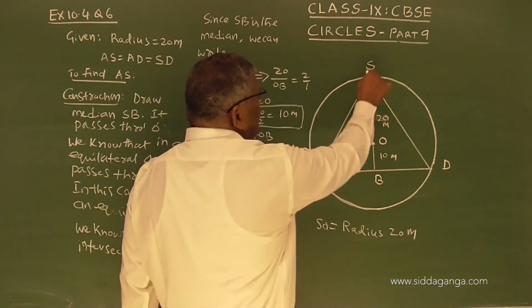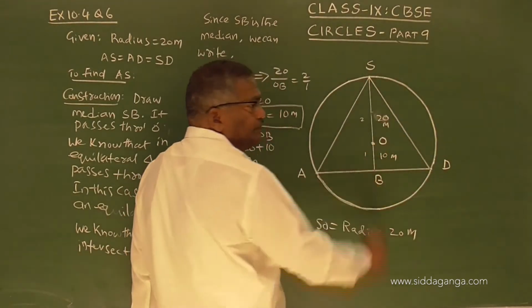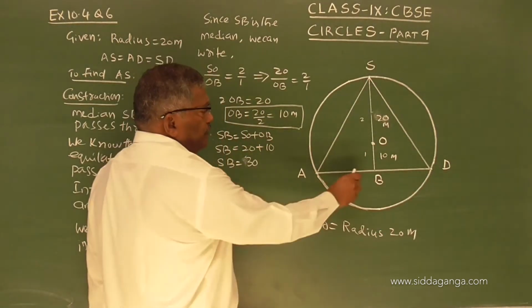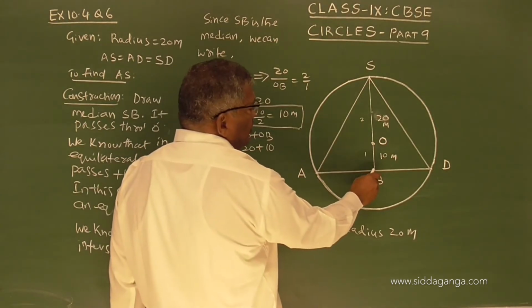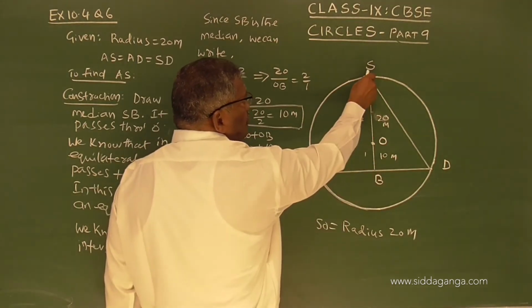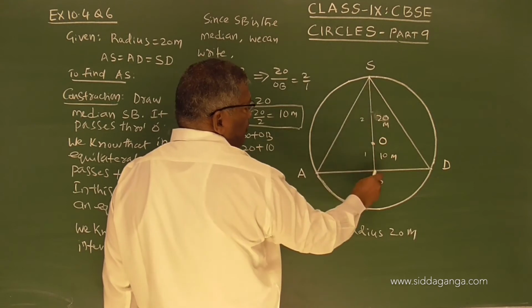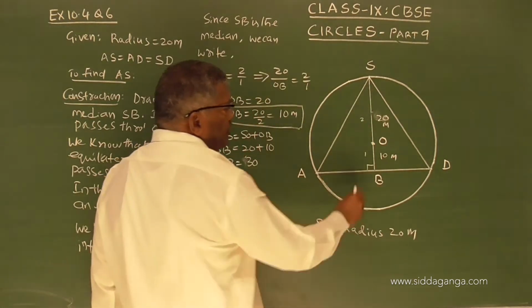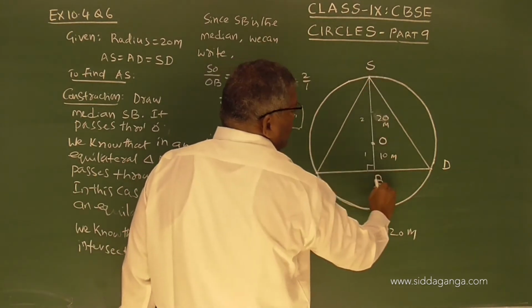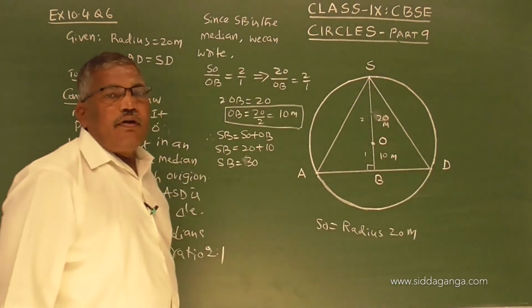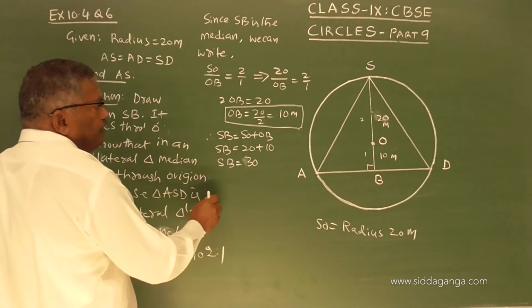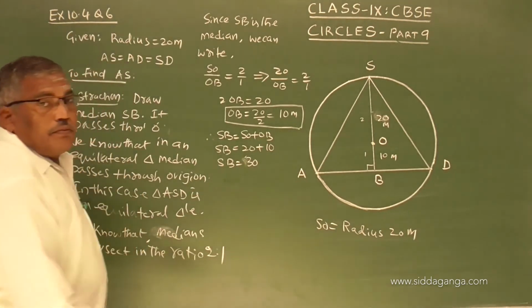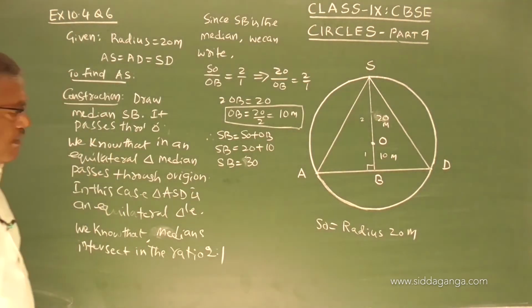Now, in an equilateral triangle, the median drawn from a vertex to the opposite base will make an angle of 90 degrees. So therefore SBD is a right angle triangle. Please note this.